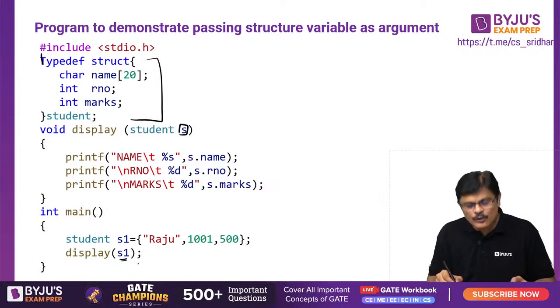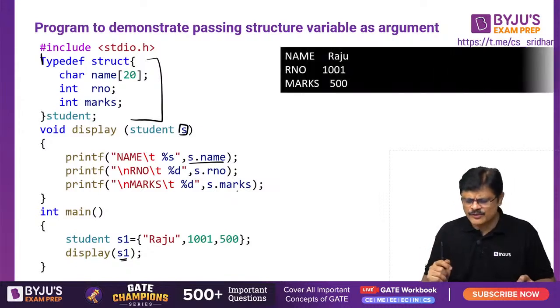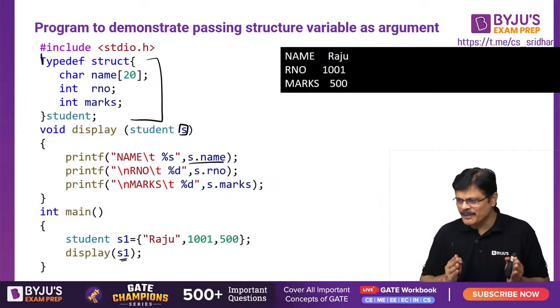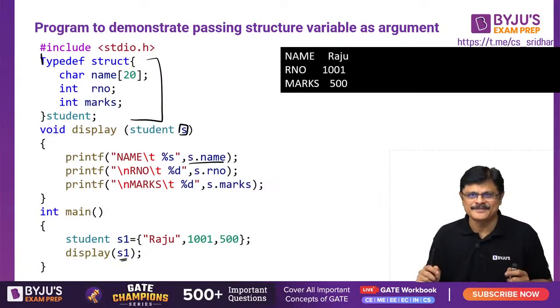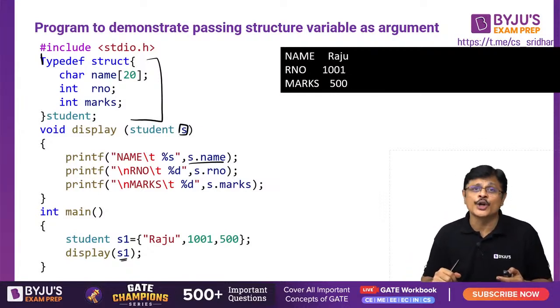So instead of doing S1.name, S1.roll number and S1.marks, here you can simply do S.name, S.roll number, S.marks, because S refers to S1, and it also gives the same output, my dear friend. See, it looks very compact compared to the previous one, correct or not? So that is the advantage. When you have multiple members, instead of sending individual members, you can send the entire structure as an argument, my dear friends.